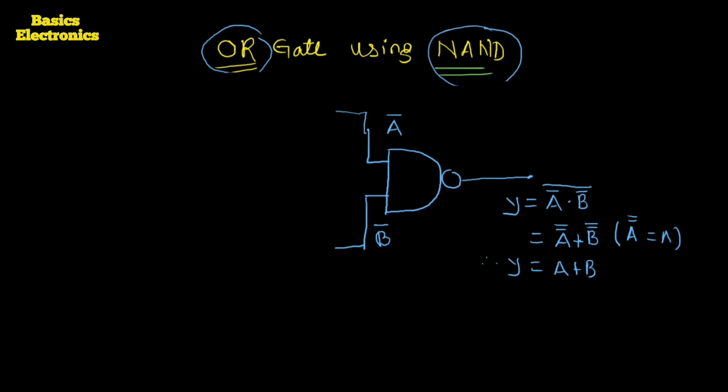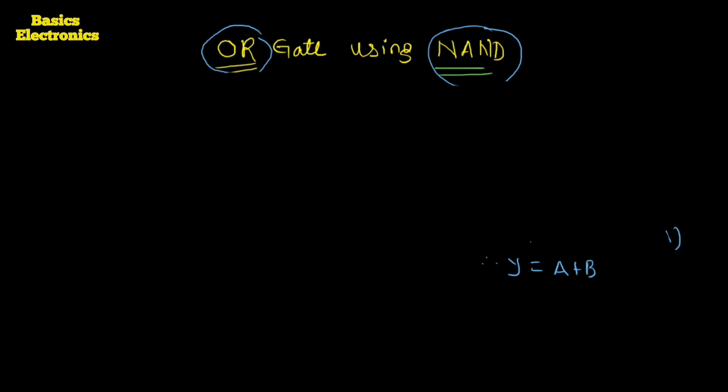Okay. So once again I am going to erase all this diagram and then I am going to draw the OR gate by using the NAND gate only. Here first is the equation, and that equation is y equals to A complement dot B complement and whole complement. Here is the NAND gate. The NAND gate we draw first and then we draw the input side.